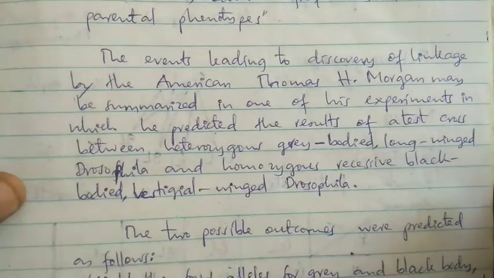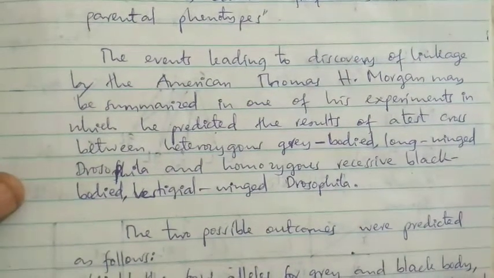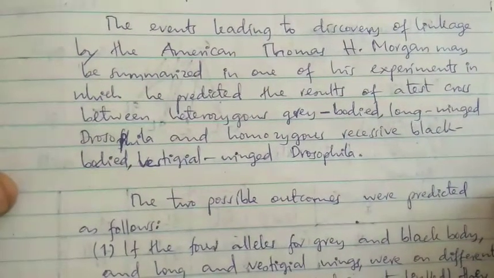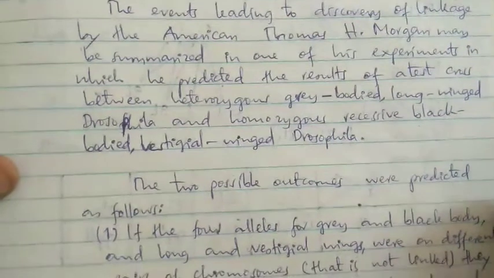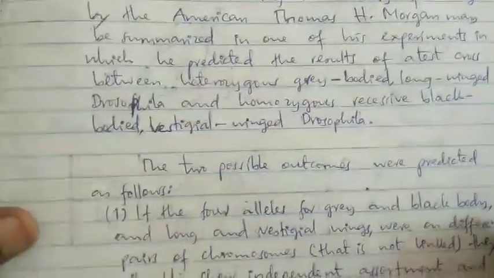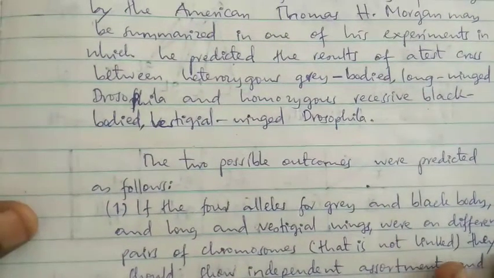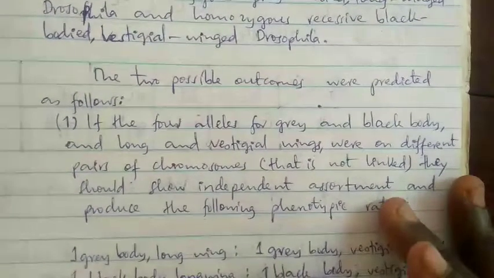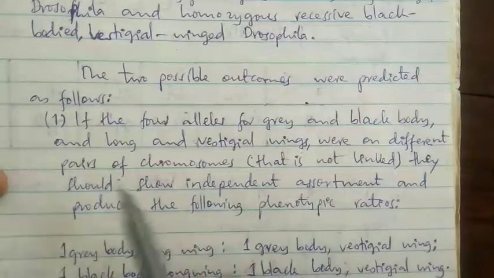Morgan, unaona, may be summarized in one of his experiments in which he predicted the results of a test cross between heterozygous gray-bodied long-winged Drosophila and homozygous recessive black-bodied vestigial-winged Drosophila. Sasa yeye alifanya test cross kati ya organism wawili, akapredict result. The two possible outcomes were predicted as follows.